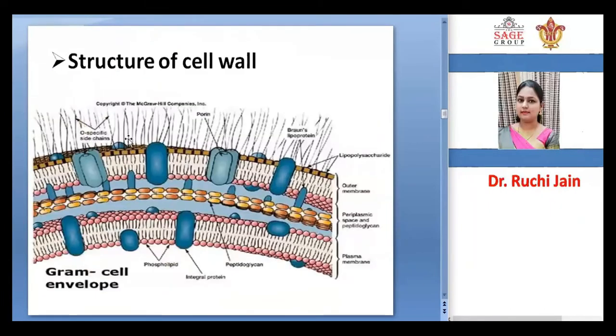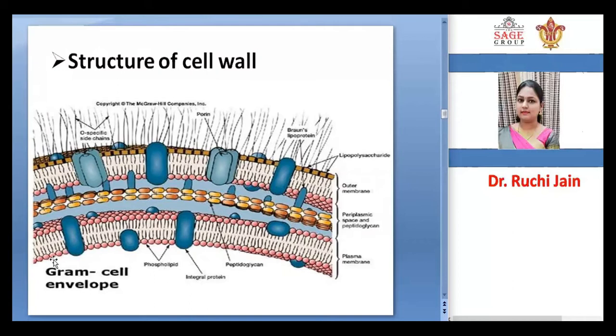If we see the structure of the cell wall, then it is composed of the outer membrane. This is the plasma membrane. This is the periplasmic space, peptidoglycan. This is the lipopolysaccharide layer. This is Braun lipoprotein, porins, O-specific side chains, phospholipids, integral protein, and peptidoglycan layer.